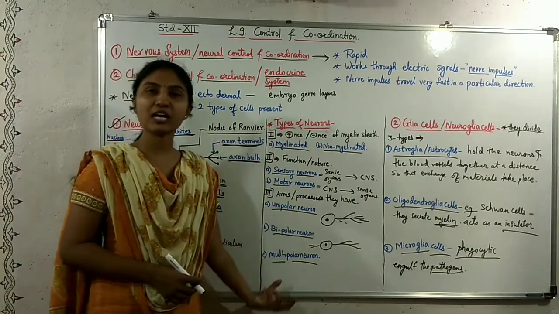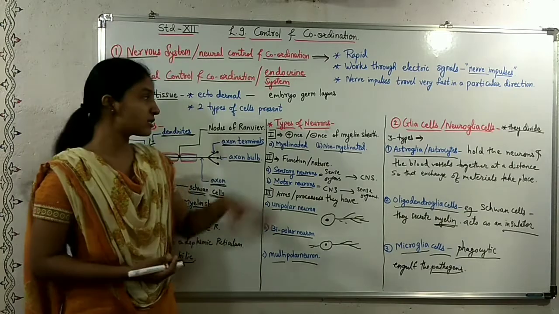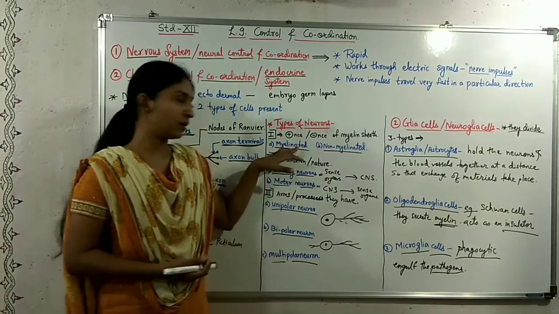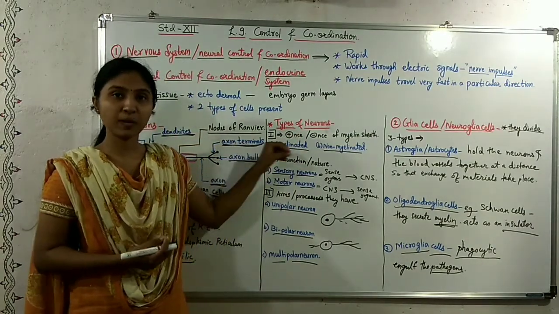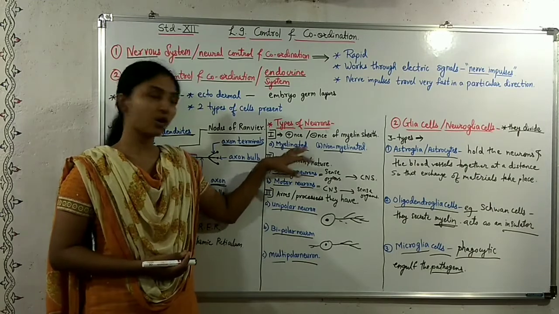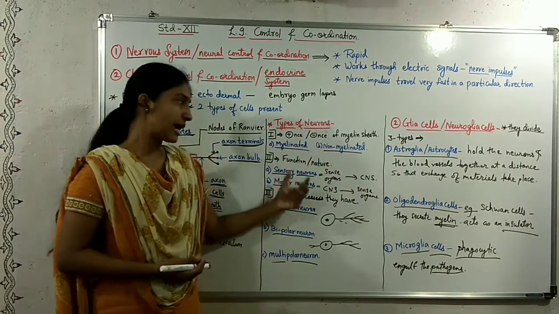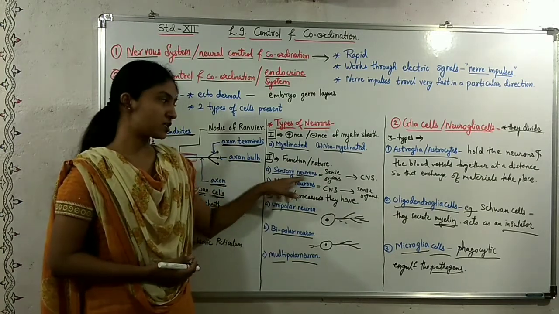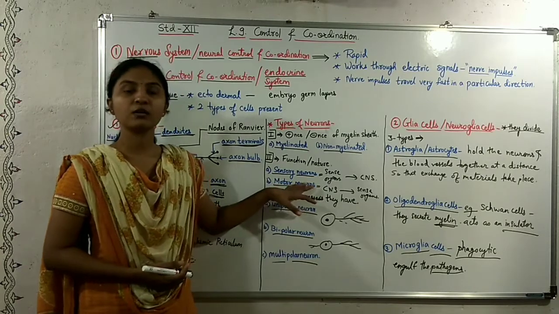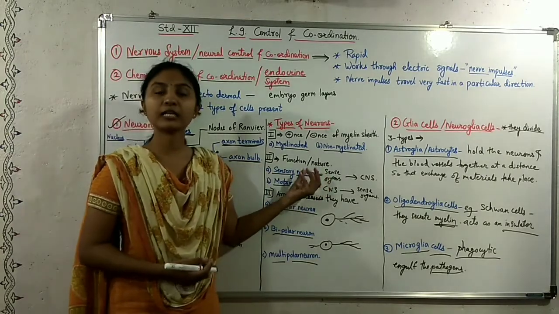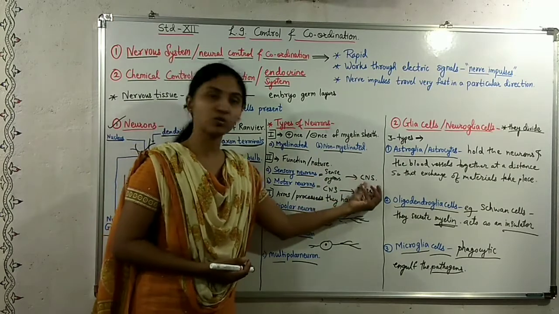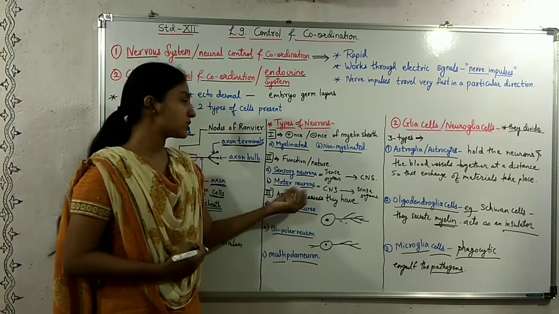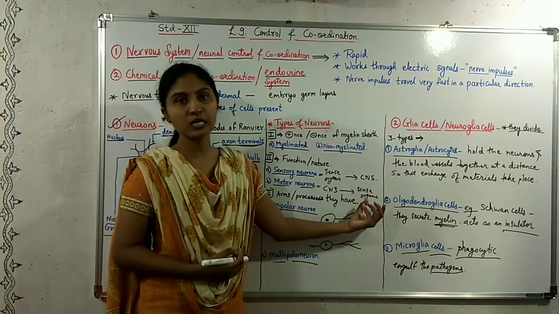The neurons can be classified on the basis of various things. First, they are classified on the basis of presence and absence of myelin sheath. There are two types on this basis. First is myelinated neurons. Second is non-myelinated neurons. Second, they are also classified on the basis of the function they perform. First is the sensory neurons, and second is the motor neurons. Sensory neurons take the nerve impulses from the sense organs to the central nervous system. And the motor neurons take the nerve impulses from the central nervous system to the sense organs.